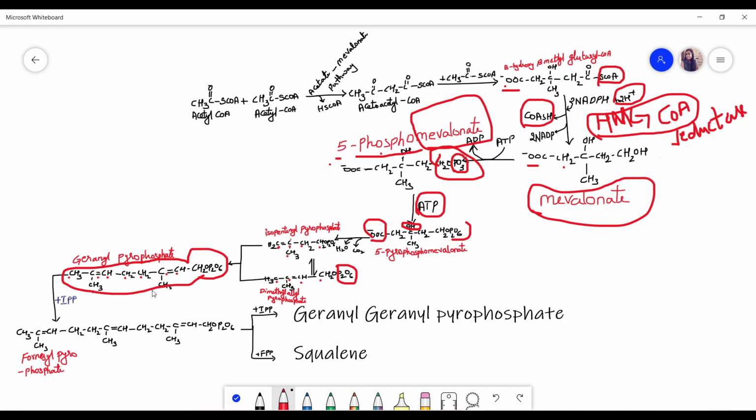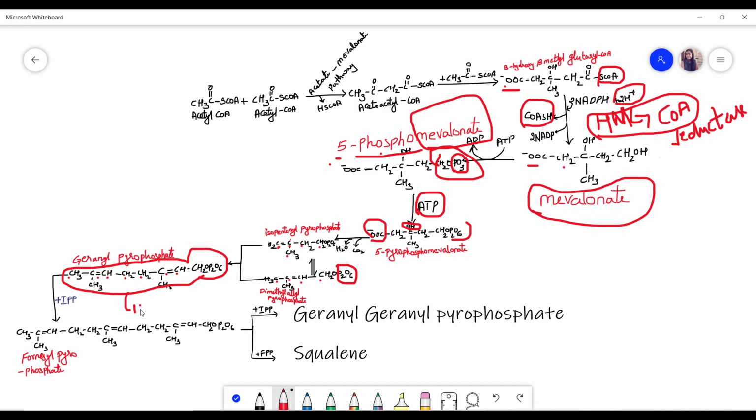And for this geranyl pyrophosphate, we will again add one isopentenyl pyrophosphate. When we add this isopentenyl pyrophosphate again, it will become farnesyl pyrophosphate. This farnesyl pyrophosphate means, now what is happening here?